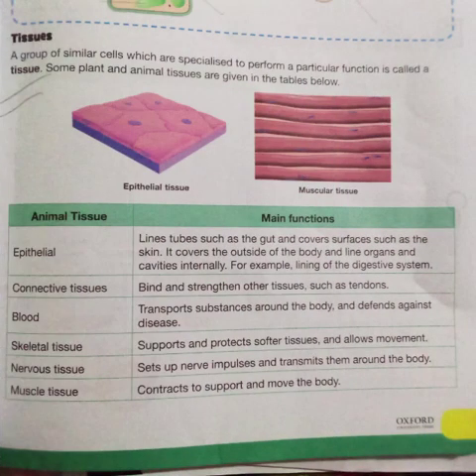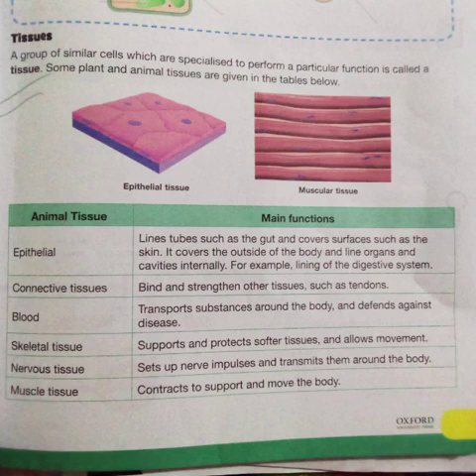In our yesterday's chapter, we studied animal and plant cells that were categorized as special cells. Today we will be studying about tissues, animal tissues and plant tissues. Tissues are a group of similar cells which are specialized to perform a particular function. Some plant and animal tissues are given in the table below.